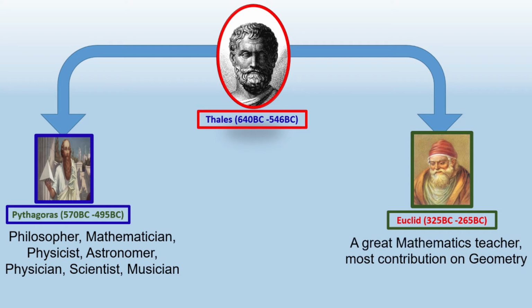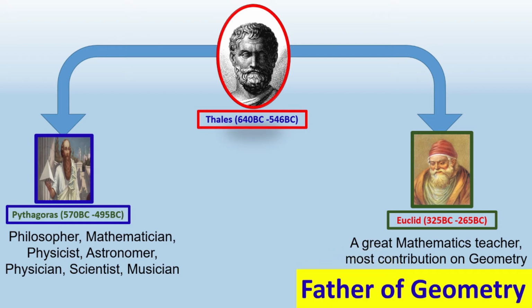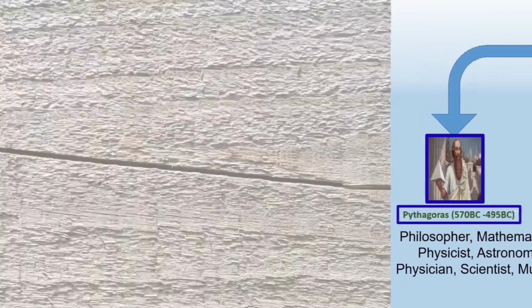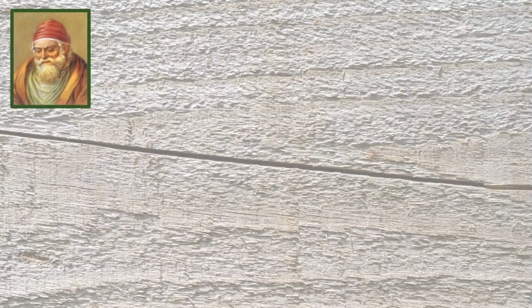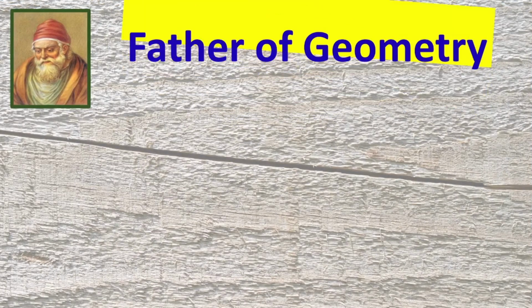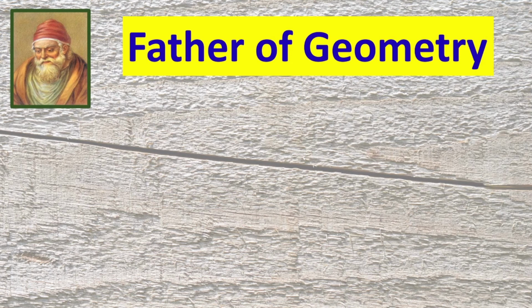So he is called the greatest mathematics teacher with the most contribution to geometry, hence Euclid is called the father of geometry.